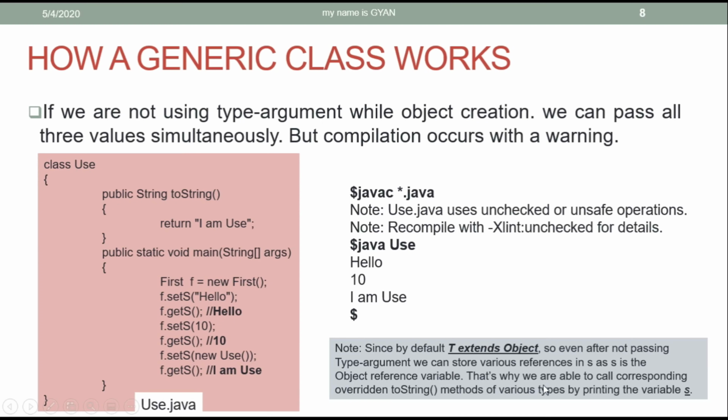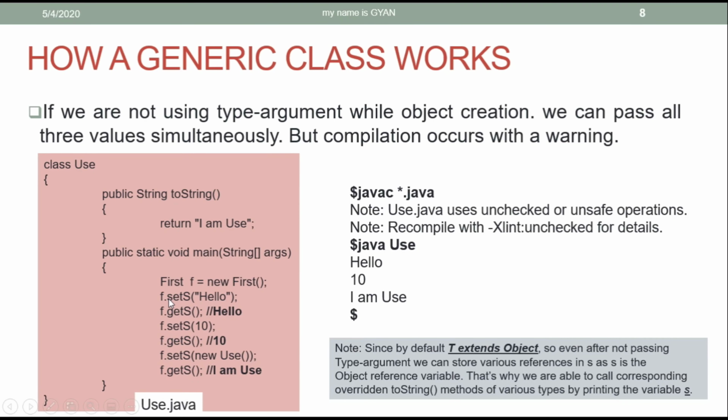To understand the meaning of this last statement, let's consider the Object class. The Object class has various methods, including the toString method. The toString method is overridden in the class String, in the class Integer, and in the class Use. As you can see, we have overridden the toString method of the class Object in the class Use.